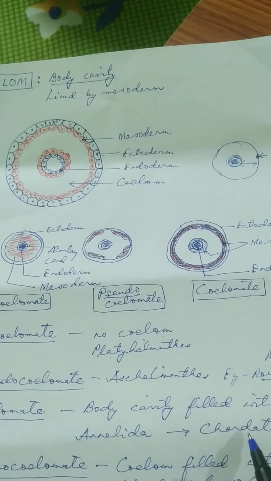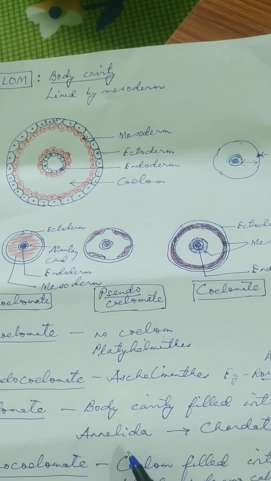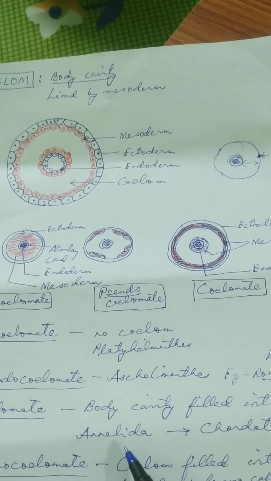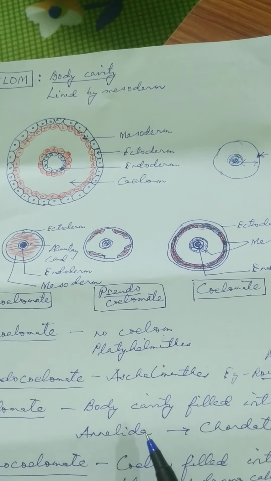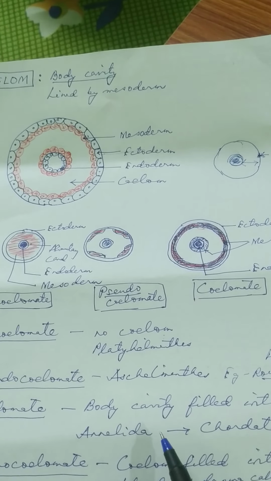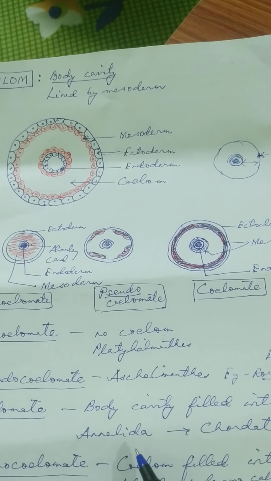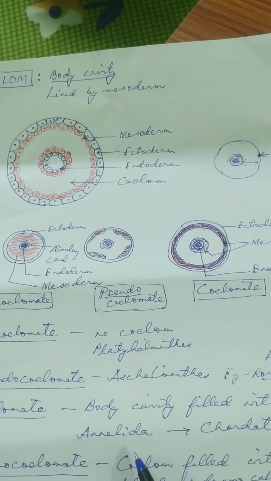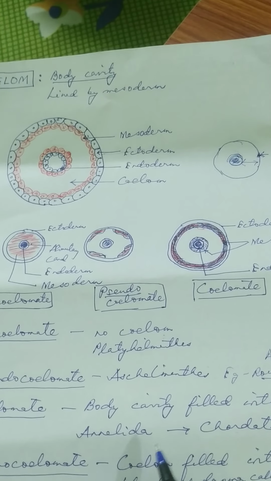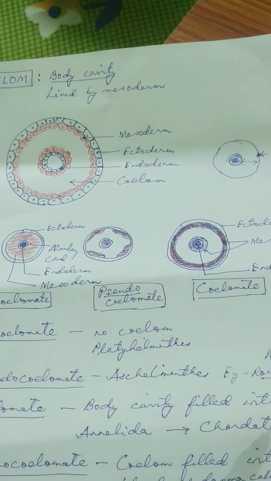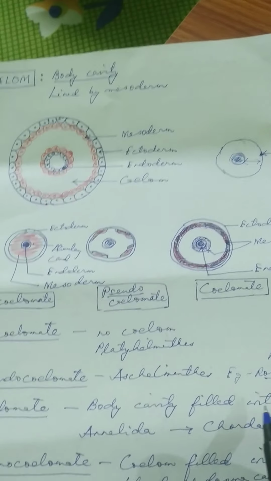So Annelida, Arthropoda, Mollusca, Echinodermata, Hemichordata and Chordata. Right from Annelida to Chordata, the animals are true coelomate animals.